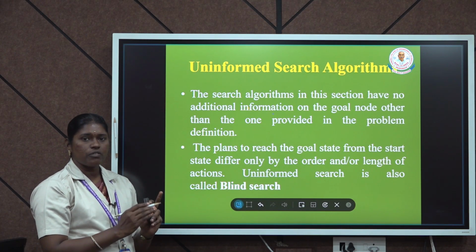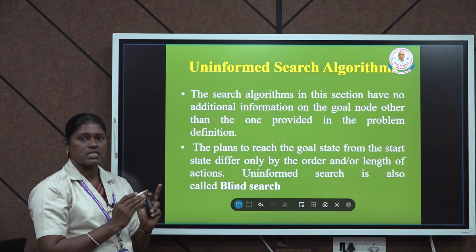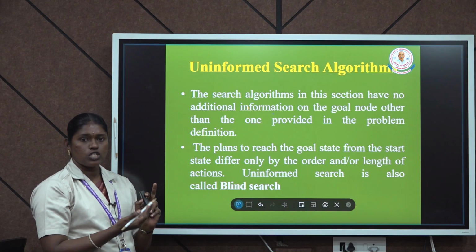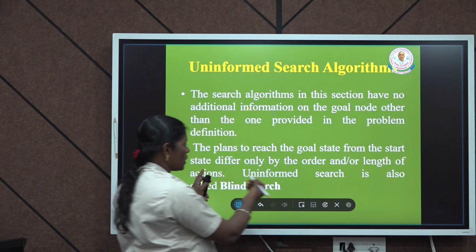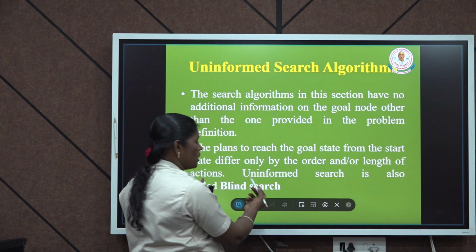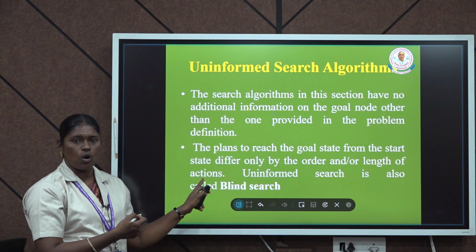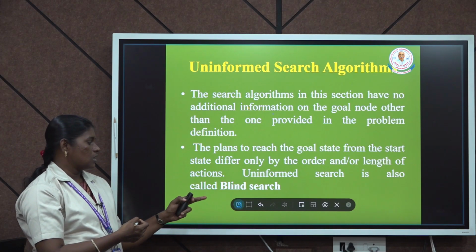So, it searches step by step in order to reach the destination, going in order of the length of the actions. This uninformed search is also called blind search.